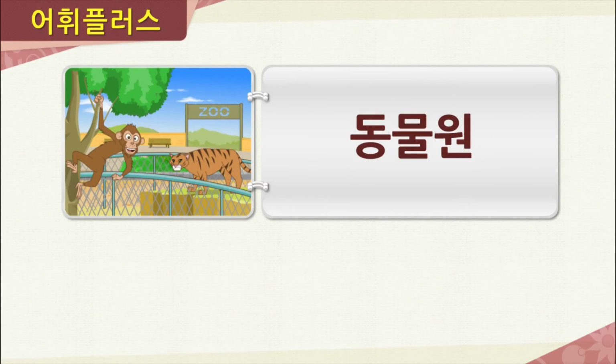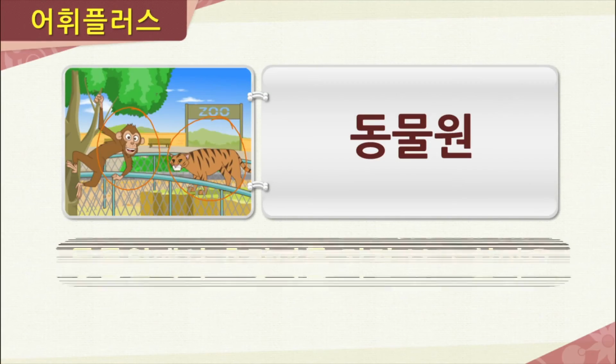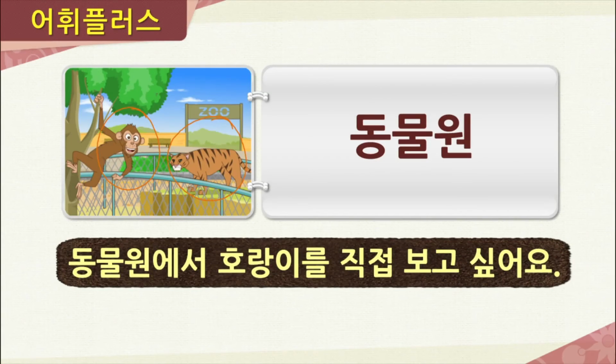Now, our next word here is 동물원. Now, you can see here, there is a monkey and there's a tiger. So, you can see there are lots of animals here. Now, this place is called a 동물원, or zoo in English. Now, we can say 동물원에서 호랑이를 직접 보고 싶어요. Or, I want to see a tiger at the zoo in person.